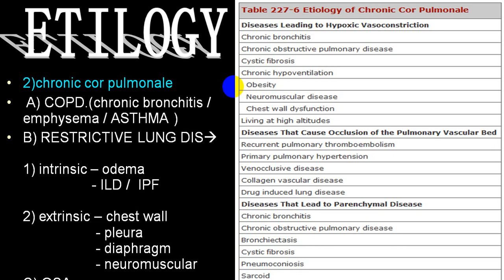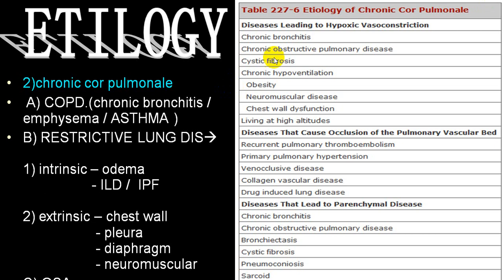In the extrinsic variety: chest wall disorders, gross chest wall deformities, thickened pleura, fibrotic pleura, diaphragmatic paralysis, and neuromuscular disorders involving intercostal muscles and diaphragm. Another condition where you can develop chronic cor pulmonale is obstructive sleep apnea.